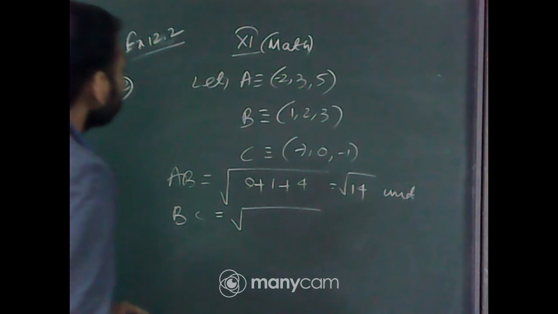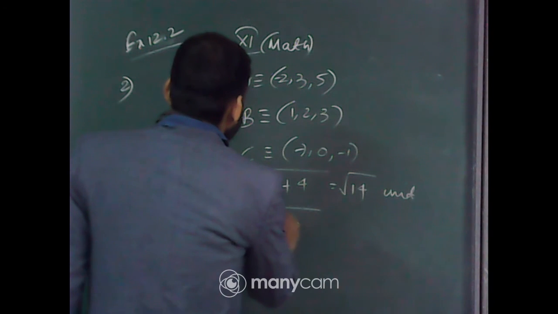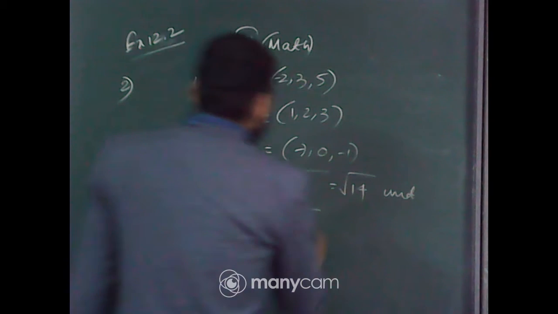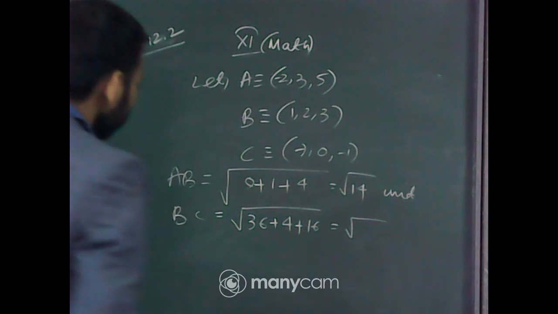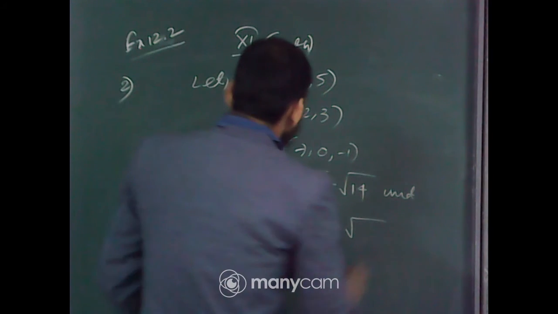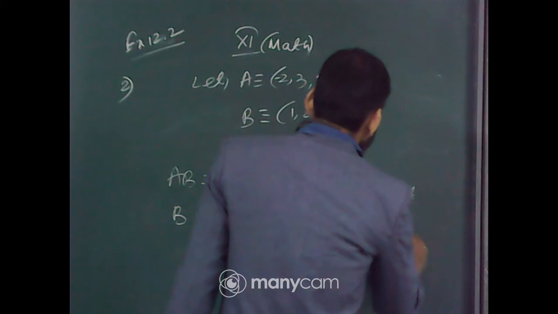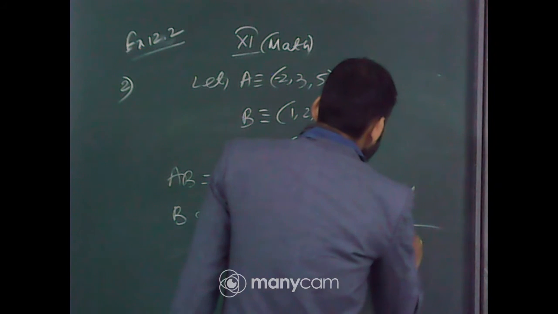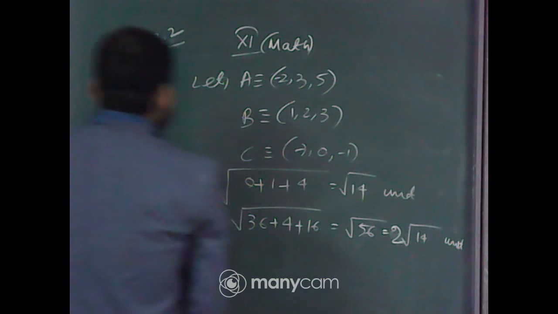BC. 1 minus 7 whole square, that is 36, plus 2 minus 0 whole square, that is 4, plus 3 plus 1 whole square, that is 16. So that means root under 16 plus 4, 20, that is 56. That is 2 root 14 unit. Now the last one, that is AC.